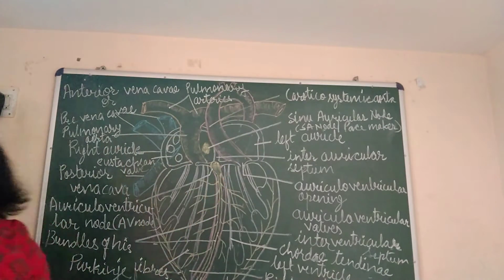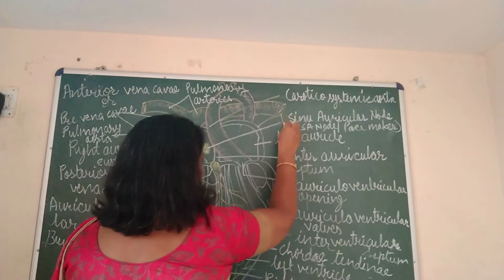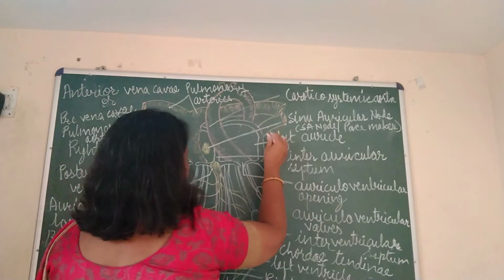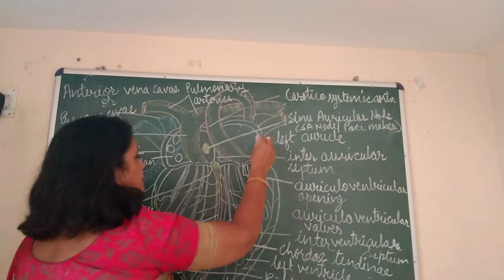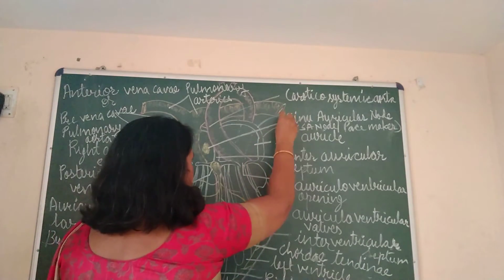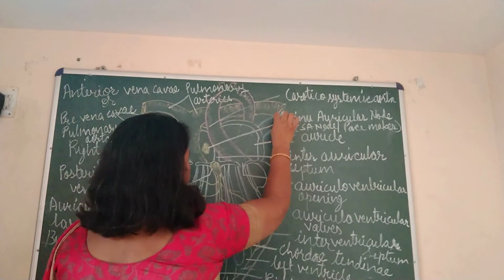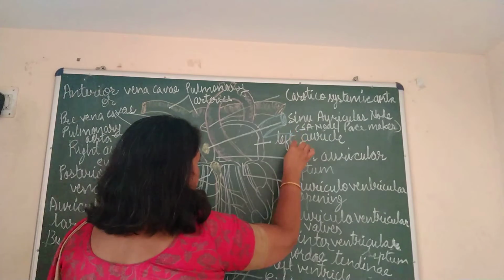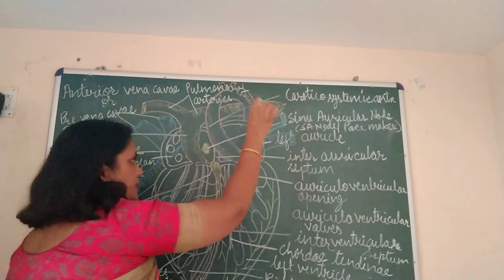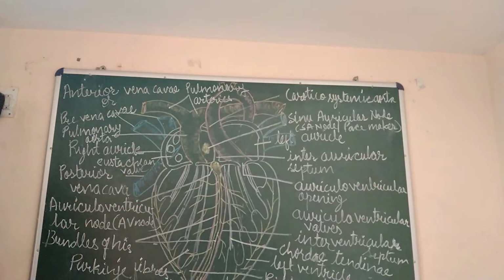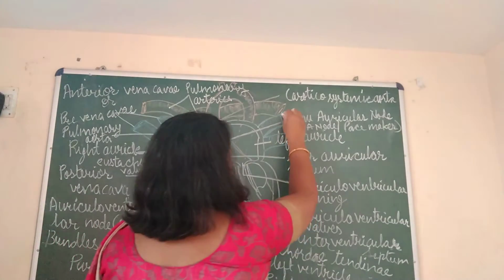Now we come to the left auricle. One structure is left behind here. Here you have to draw these two veins. Let me use blue color for veins, so it will be easy for you to understand, because on the other side we drew the vena cava in blue too. Children, these are pulmonary veins, and wherever the word pulmonary is used, you should understand that it refers to the lungs.